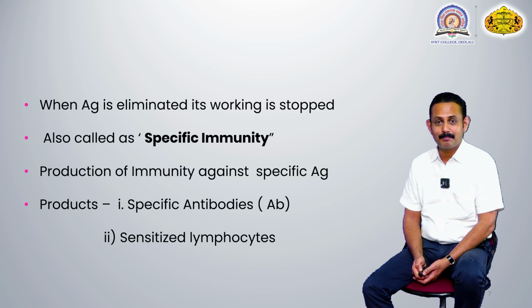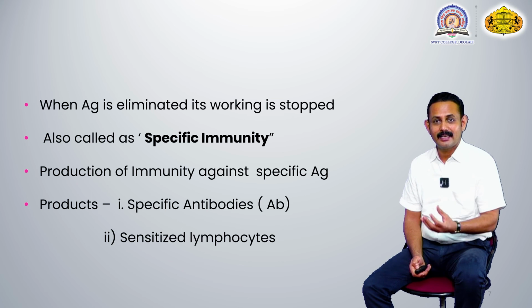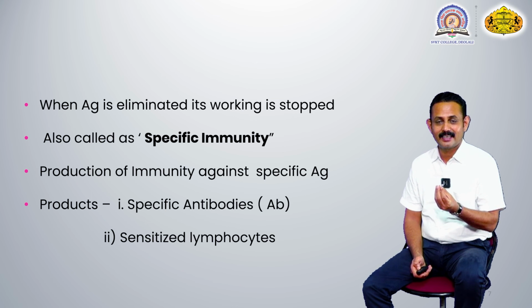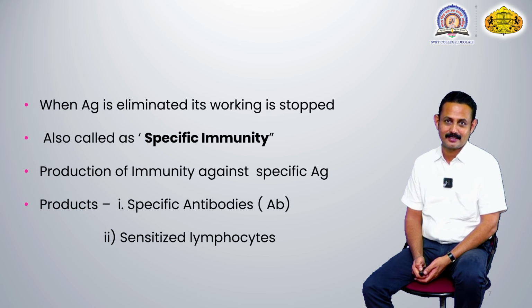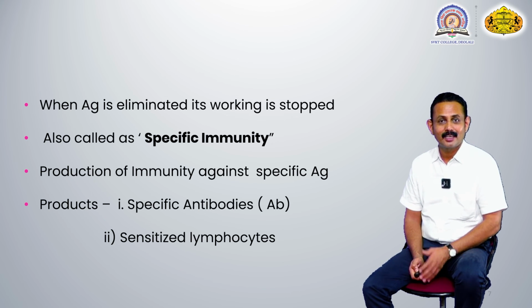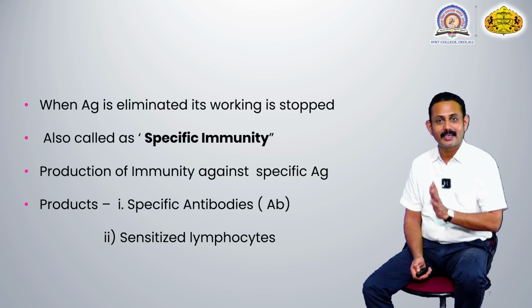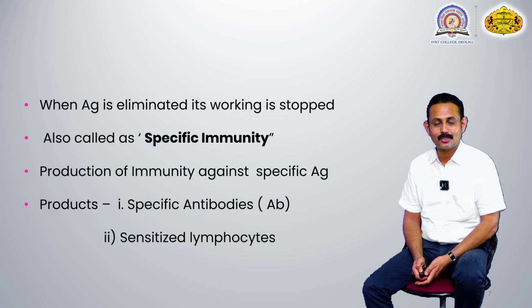These sensitized lymphocytes have internal chemical contents in their granules, and this chemical content is secreted onto that antigen, or they react with that antigen. Due to that, destruction of that antigen takes place, so that the antigen no longer remains active; it is killed or destroyed.